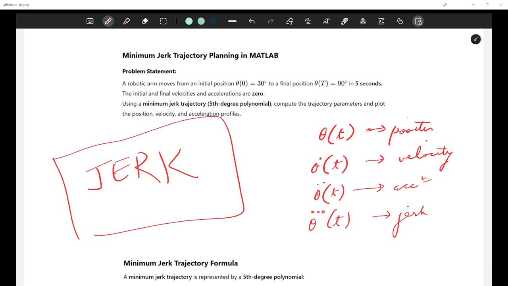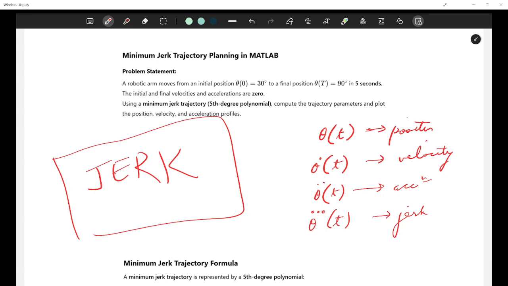The initial and final velocities are 0. This again remains the same. There are additional 2 constraints. The initial and final acceleration also remain 0. Means we have 6 constraints in total. Right? We have 6 constraints in total, and how would those 6 constraints be taken into account?